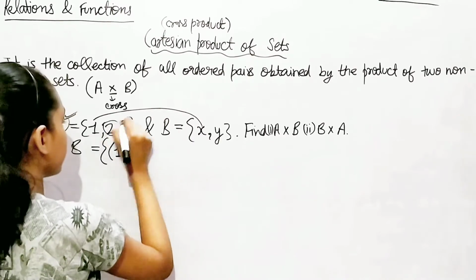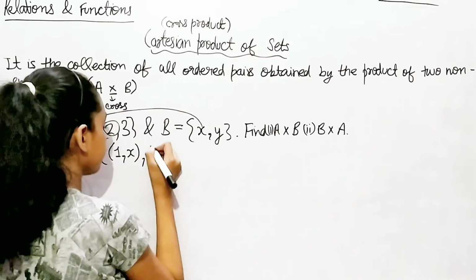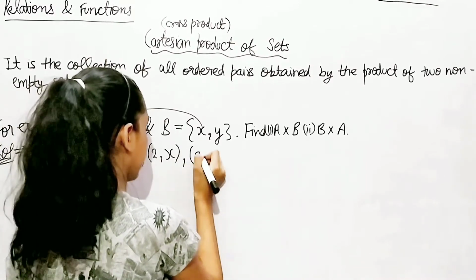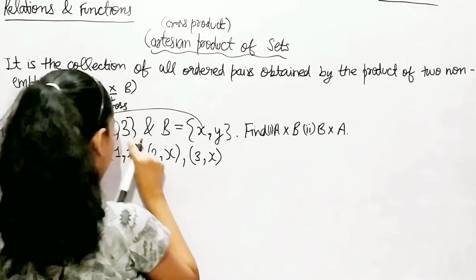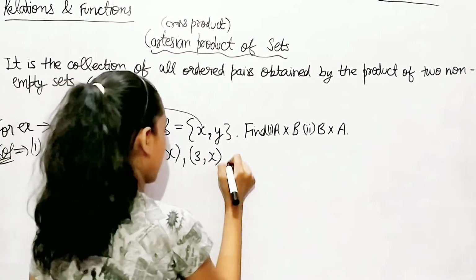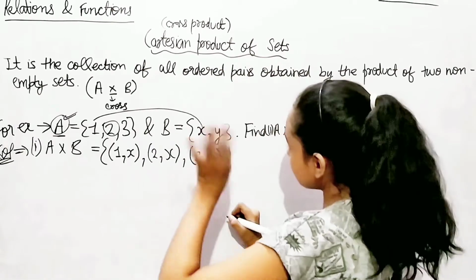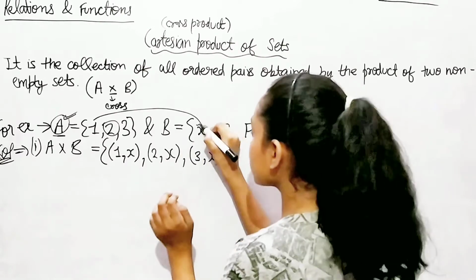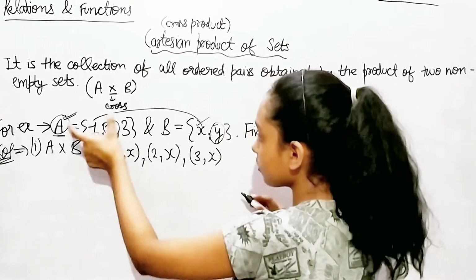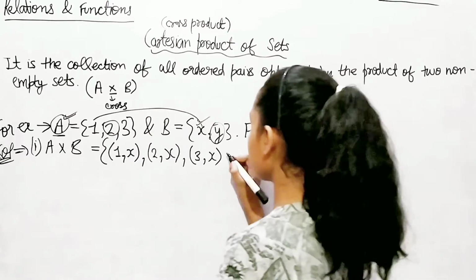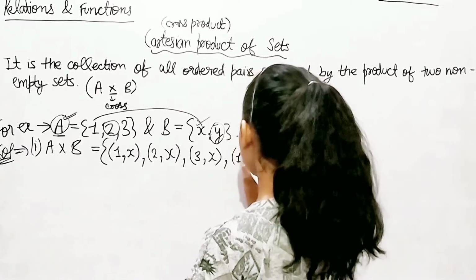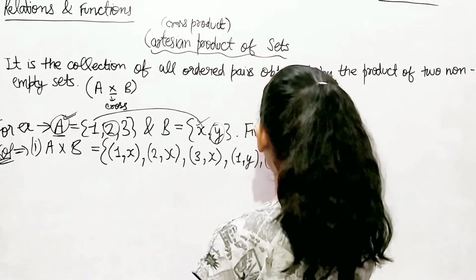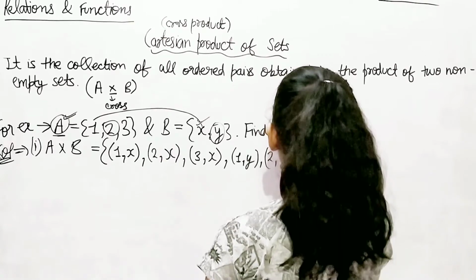Now let's do 2 with X. So comma, in bracket 2 with X, and then in bracket 3 with X, as 3 is also an element of set A. Now the next step that we'll write is with the Y. We have done the first element, now let's do it with the second one. All these 3 are going to be with the second one we have. So comma, 1 comma Y, then 2 comma Y, and then 3 comma Y.